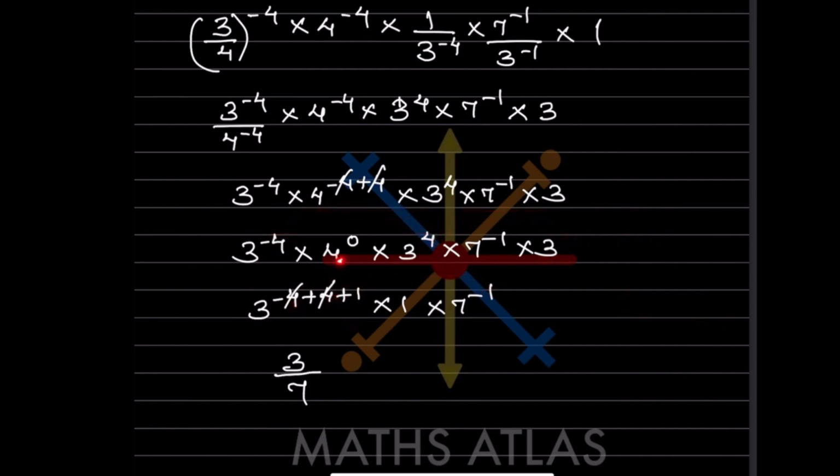And here what will we get? 4 raised to 0, that is 1. This is the same. So now what will you do? This and this get cancelled. So what remains is 3 raised to 1, that is going to be 3. And now this is negative, which means this will go in the denominator, so that is going to be plus 1. So that is this will be 7.